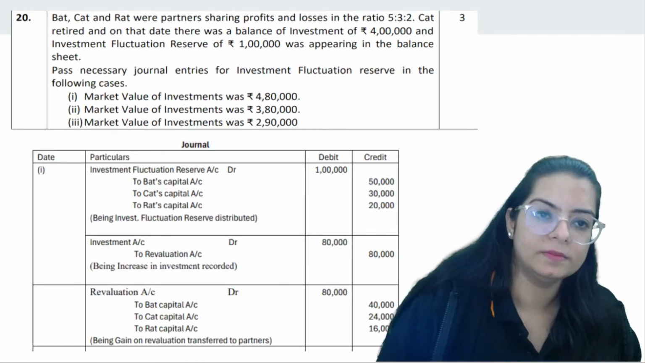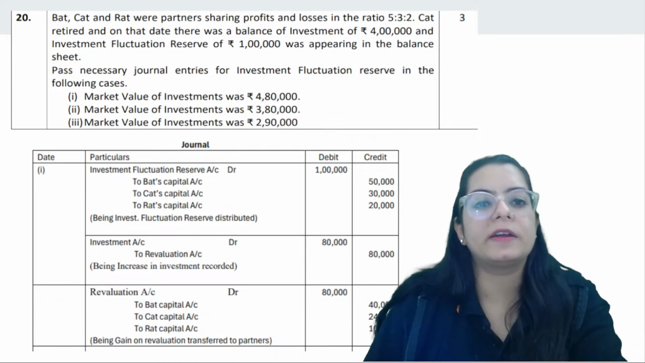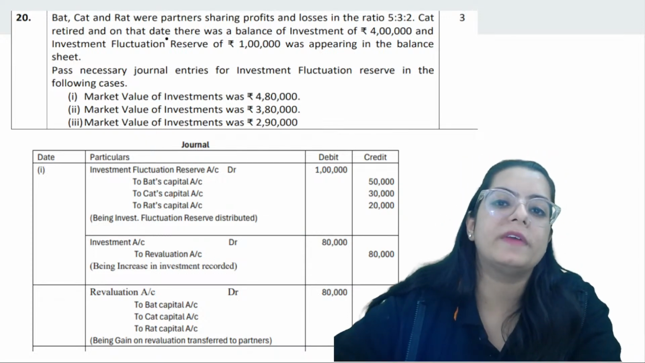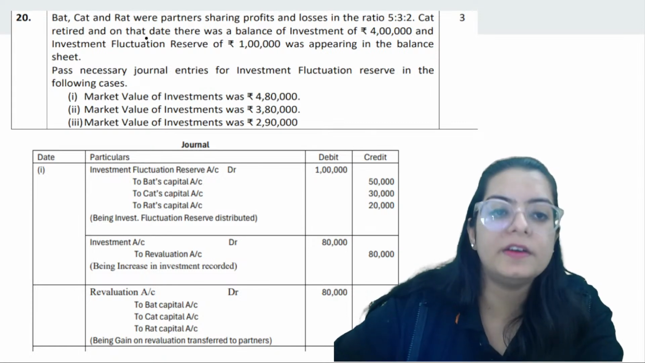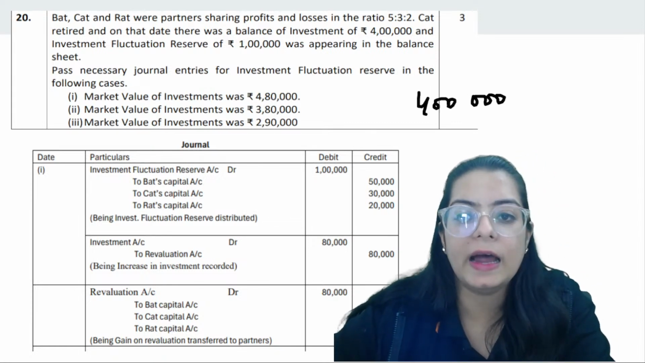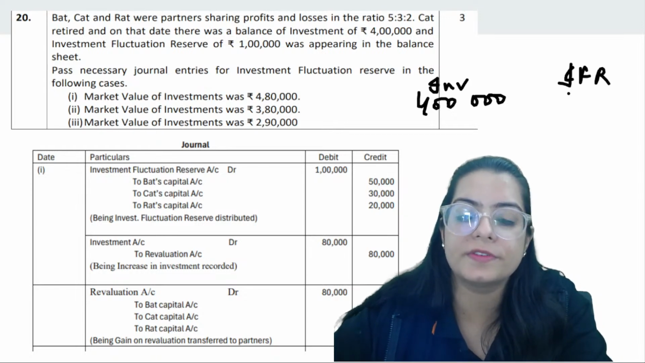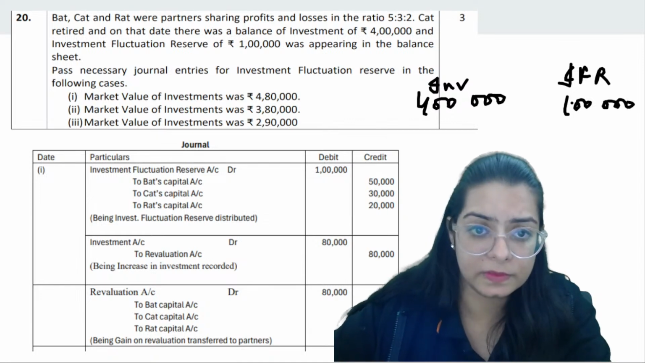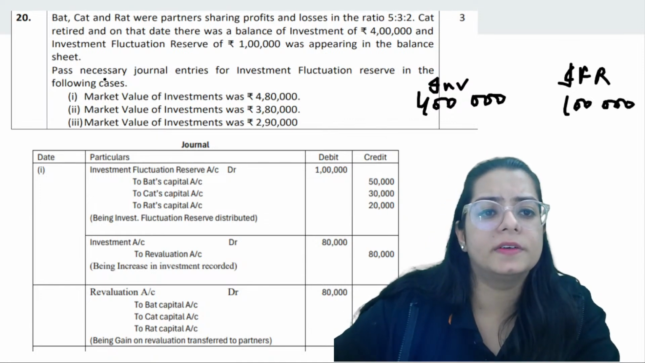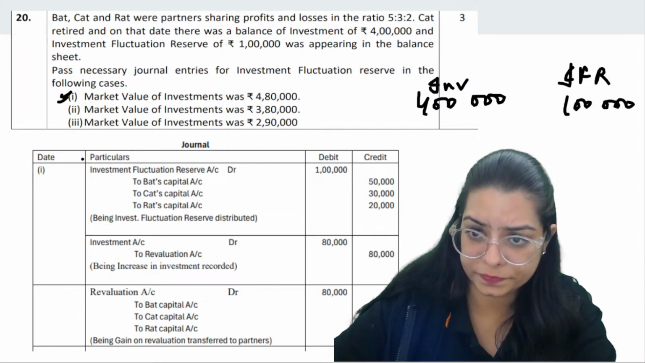Yeah. Next one. Bat, cat, rat were partners sharing profits and losses in the ratio 5 is to 3 is to 2. Cat retired on that date. The balance of investment was 4 lakh. Investment fluctuation reserve was only 1 lakh. And you have to pass the necessary journal entries if the market value is 480.